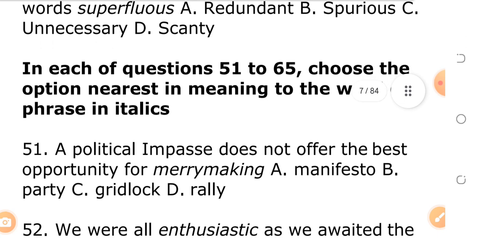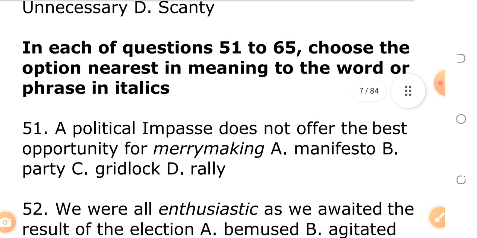Question 51. In each of questions 51 to 65, choose the option nearest in meaning to the word or phrase in italics. This one we are now entering, nearest in meaning. In part 31, we will continue with nearest in meaning. Okay? So look at question 51.